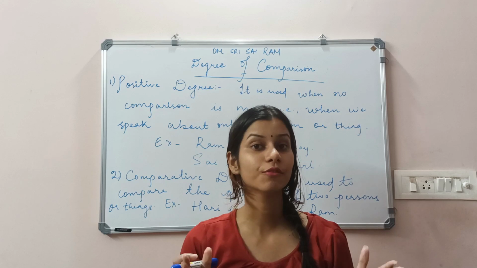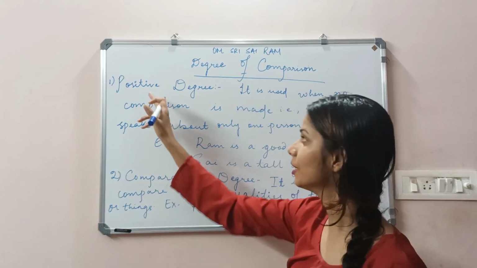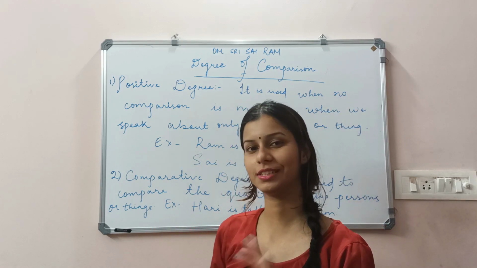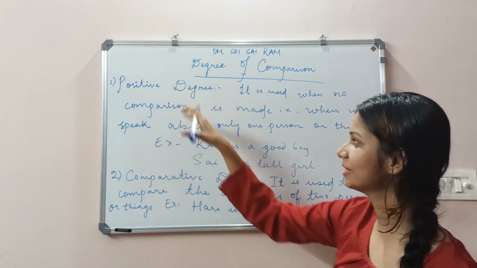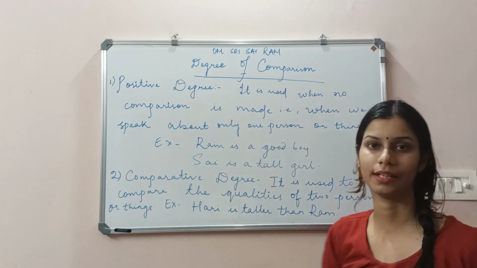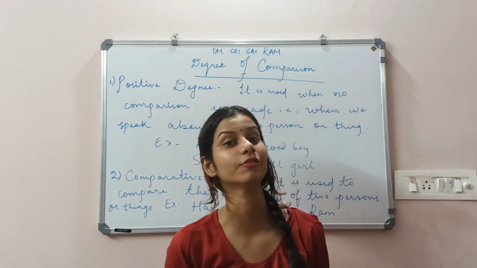So the first form of degree of comparison is the positive degree. The word positive gives the sense of positiveness, isn't it? But nothing like that. Positive degree is used when no comparison is made. जहाँ पर comparison नहीं होता है, we use the positive degree.